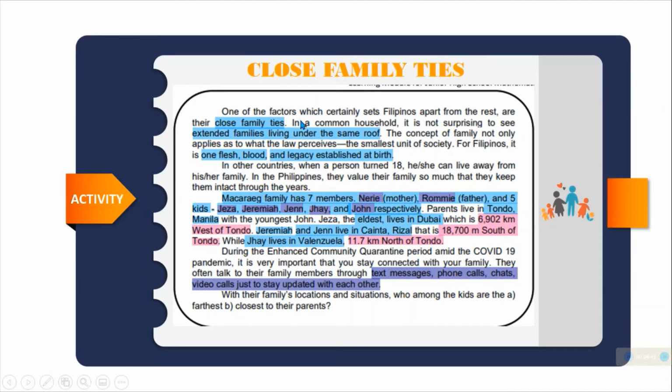So, one of the factors which certainly set Filipinos apart from the rest are their close family ties. In a common household, it is not surprising to see extended families living under the same roof. Kung makikita niyo lalo na sa mga depressed area, sa isang bahay, ilang pamilya yung nakatira. So, ganun ka close yung family ng mga Pilipino.